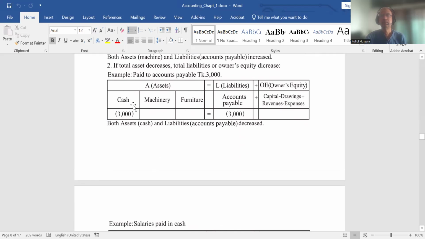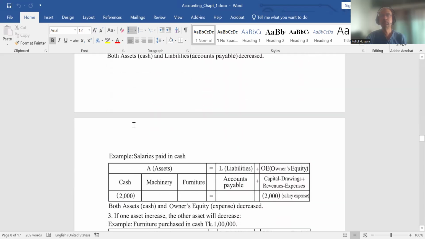On the cash side 3,000 will be decreased since the cash is going out, and accounts payable also will decrease by 3,000 because we are paying cash to repay our liability, accounts payable. So our liabilities are decreasing 3,000, and cash is also decreasing 3,000.